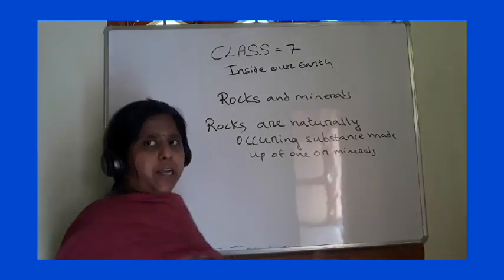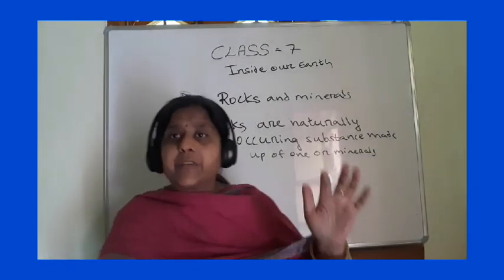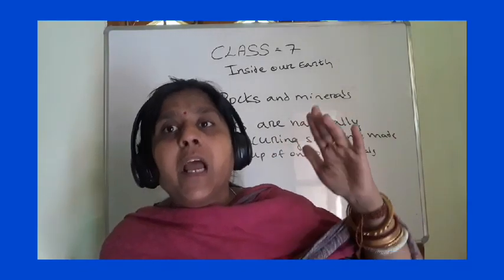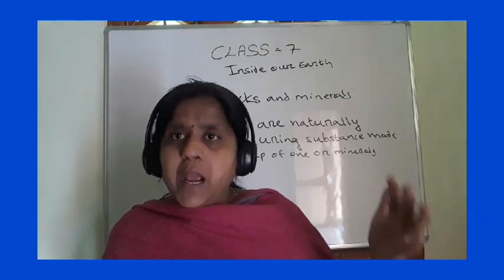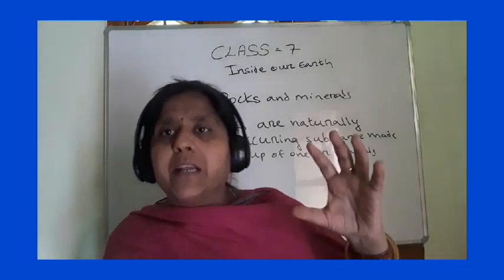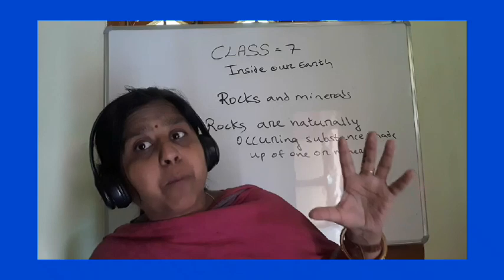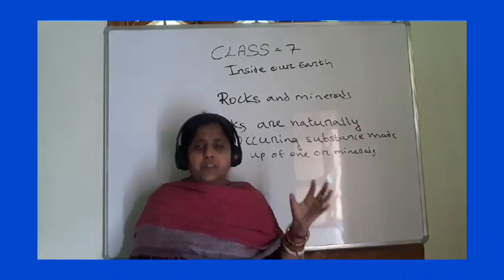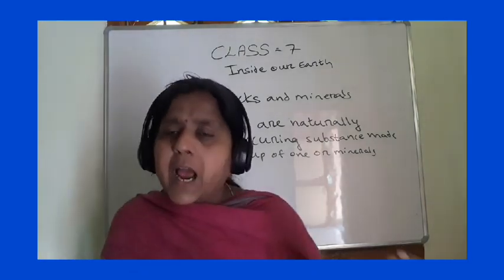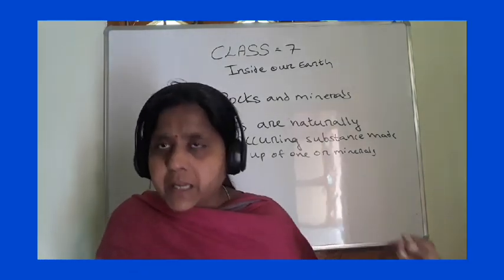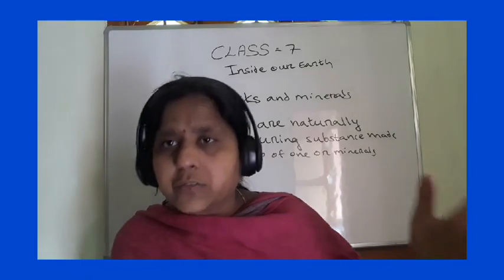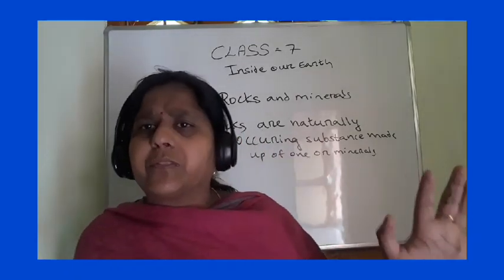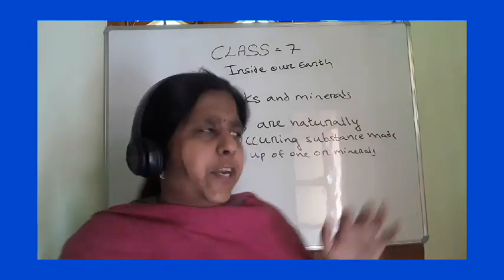See, the outermost layer of the earth, that is the lithosphere, consists of the crust and the uppermost part of the upper mantle. The outer part of the upper mantle is called the lithosphere. It is made up of rocks, that I have told you. Rocks are of three types.